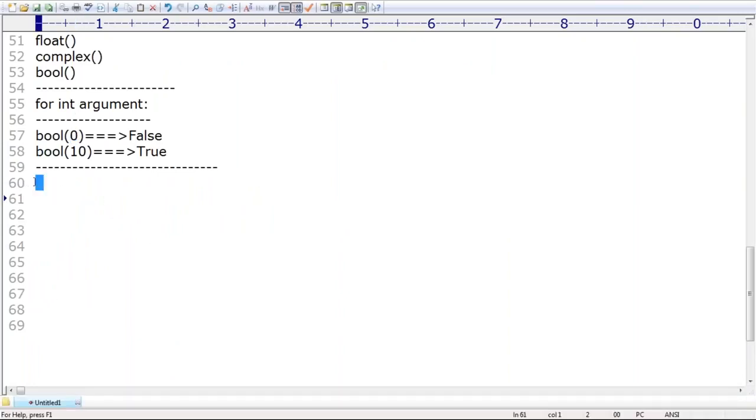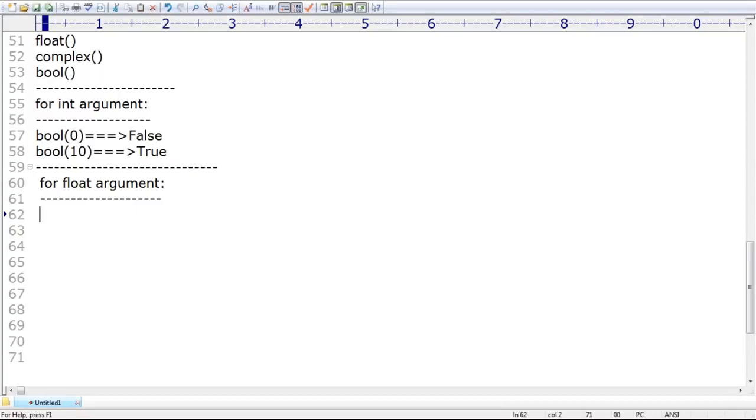Next, the second one. Take very special care: for a float argument, what is the behavior? Very simple. If the number value is 0, then the result is false. Otherwise, the result is true.